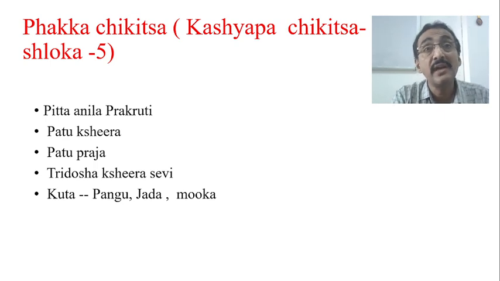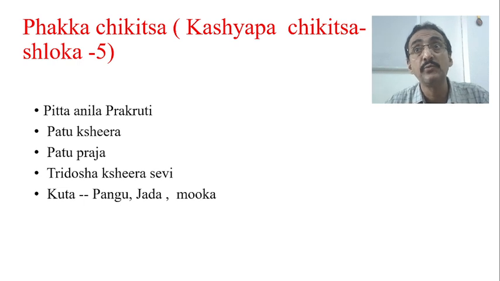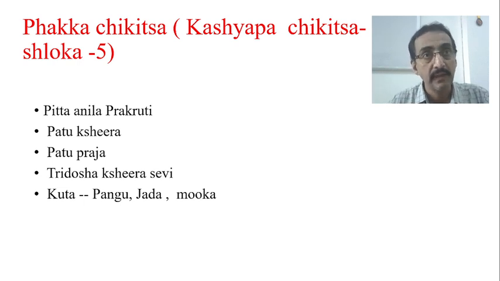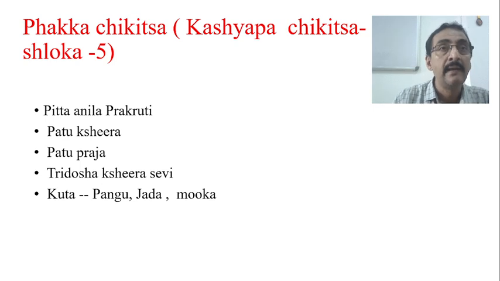And Tridosha Kshira Sevi, if she is producing breast milk vitiated by all 3 doshas, and she gives this Kshira to the infant, the growing child, then the child will get into the stage of global developmental delay.